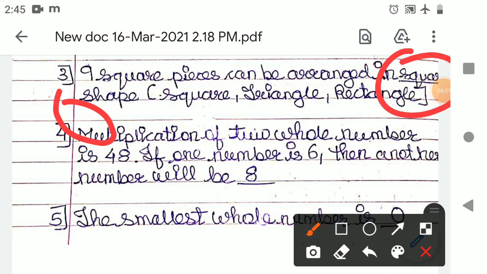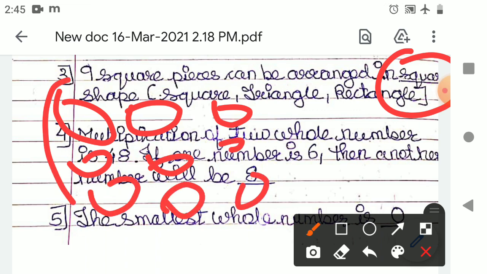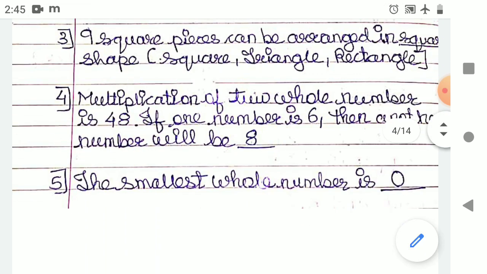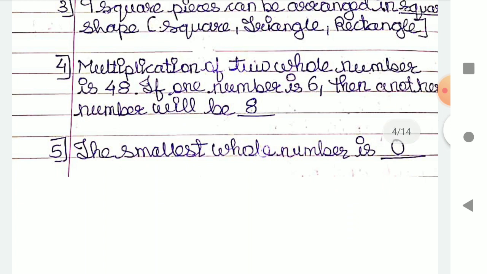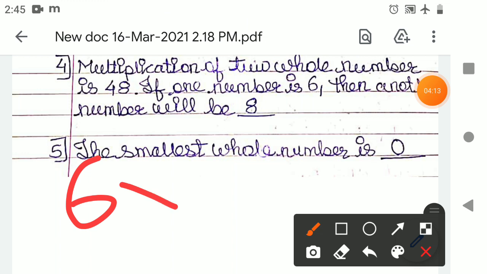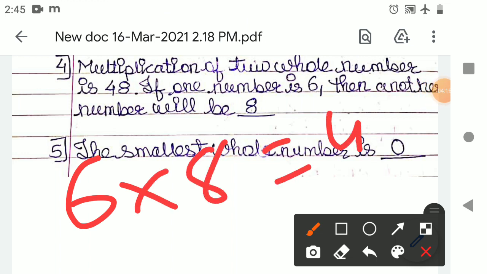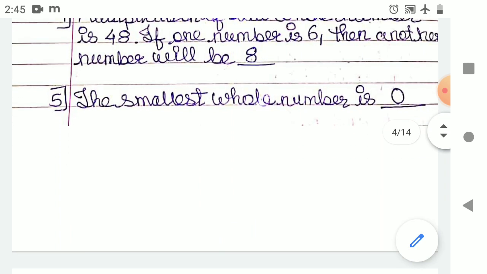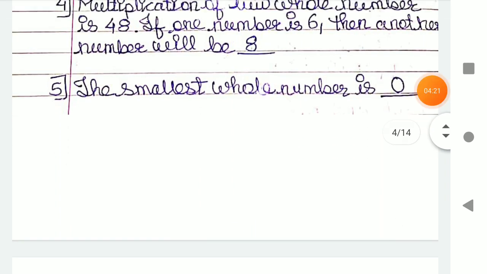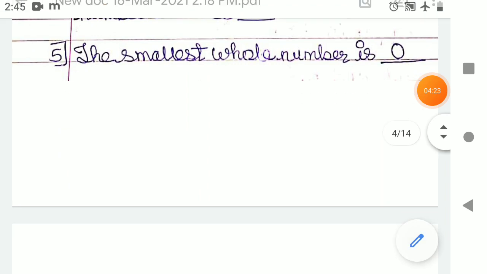Okay, so 1 2 3 4 5 and 6 7 8 and 9, these all are squares, so it will make a square. Okay, multiplication of two whole numbers is 48, so 6 into 8 will give you 48. One of the numbers is given, that is 6, so the answer is 8. Okay, the smallest whole number is 0. As we all know, the smallest whole number is 0.